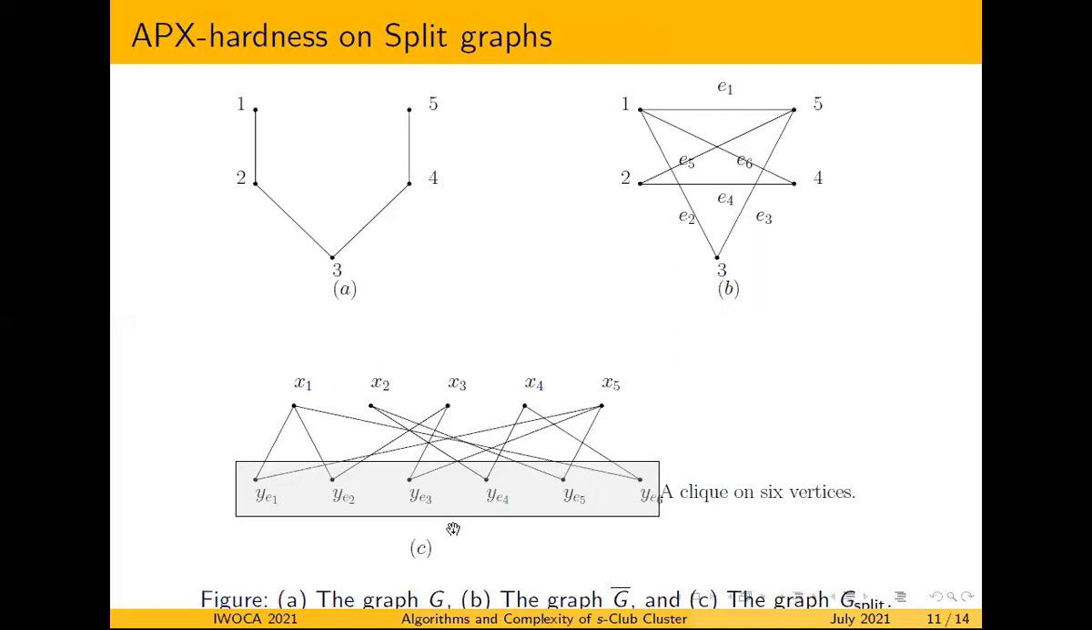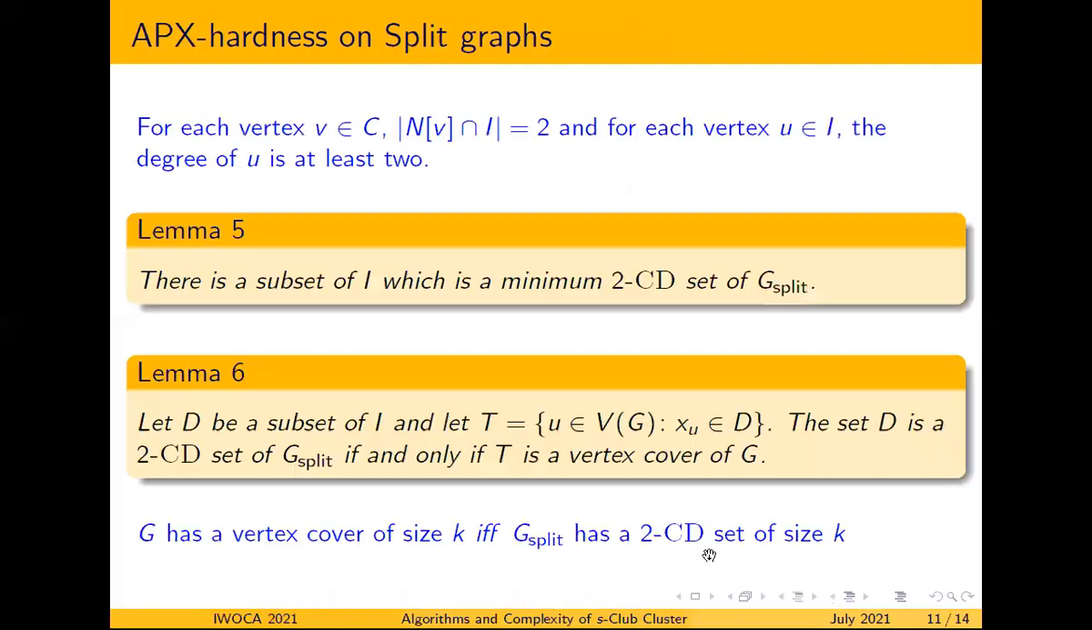Another observation is that we already said that the maximum degree of the graph G is at most n-3. So each vertex in the independent part has degree at least 2 in G_split. Similarly, the y vertices in the clique part have exactly 2 neighbors in the independent part of G_split. So this is the observation we have.